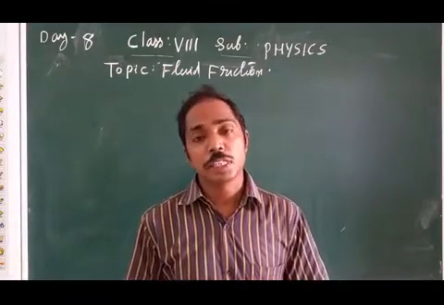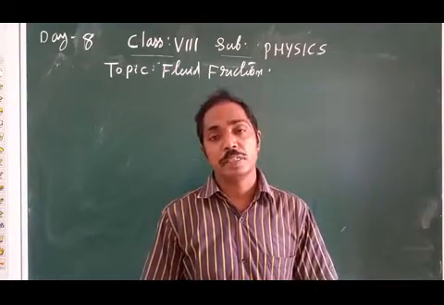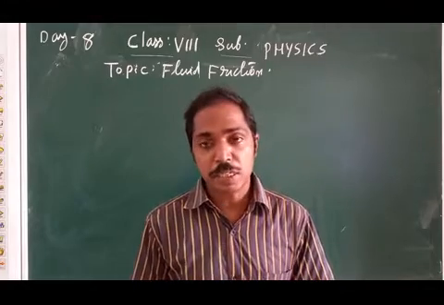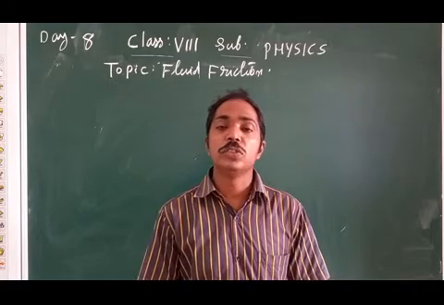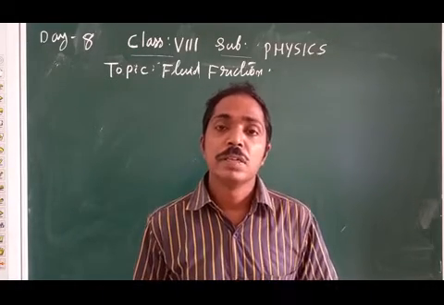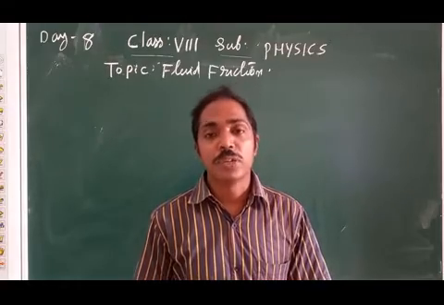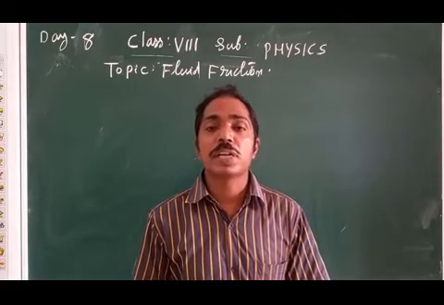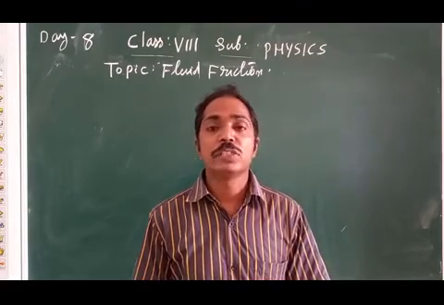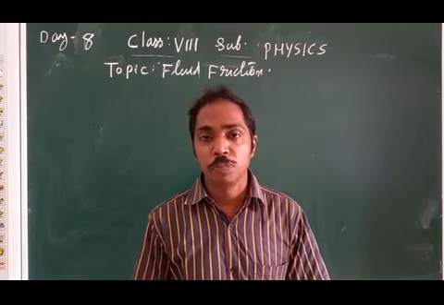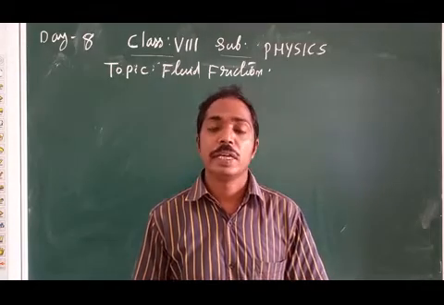Till last classes we were discussing about friction. What is the cause of friction? We learned that friction is due to irregularities between surfaces in contact. Interlocking of irregularities give rise to friction, and it is opposite force. It is against motion only.